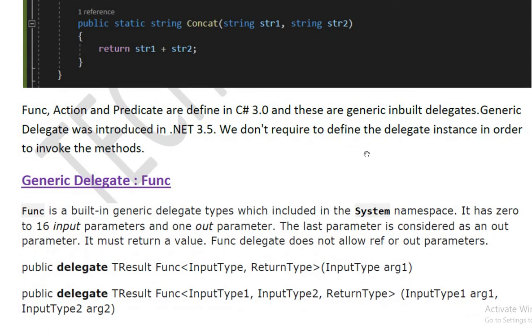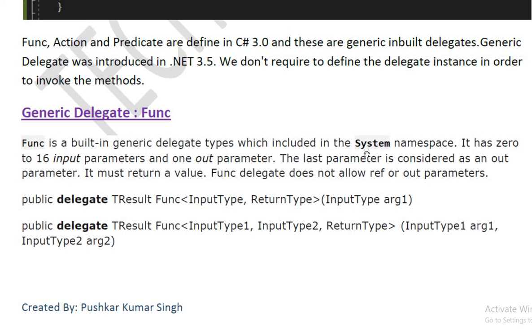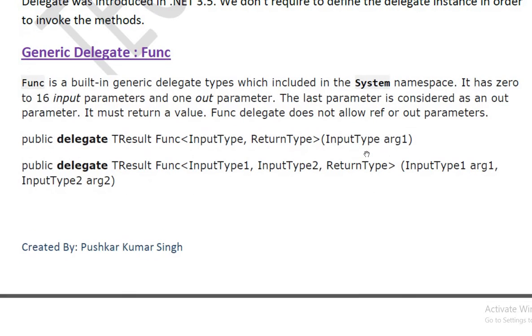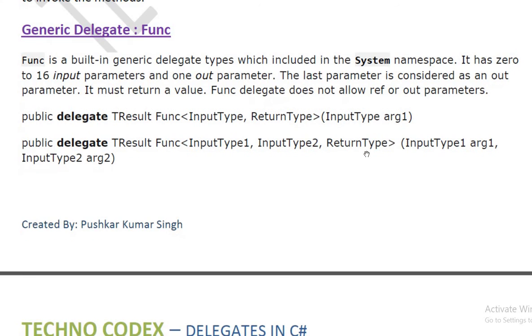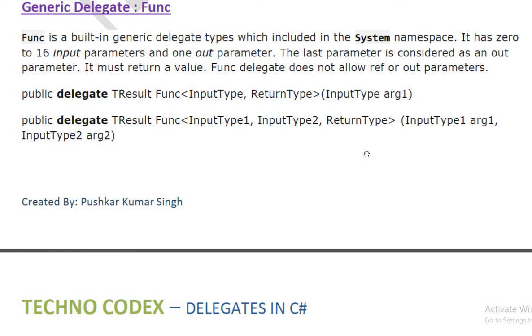Func, Action and Predicate delegates are defined in C# 3.0, and these are generic built-in delegates. Generic delegates were introduced in .NET 3.5. We don't need to define the delegate instance in order to invoke the method. Func delegate is a built-in generic delegate type which is included in the System namespace. It has 0 to 16 input parameters and 1 output parameter. The last parameter is considered the output parameter. It must return a value. Func delegate does not allow ref and out parameters.